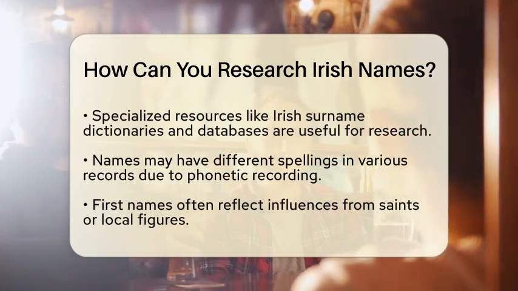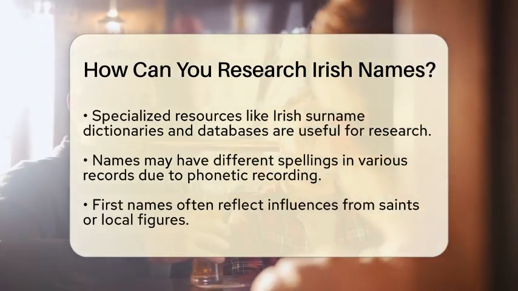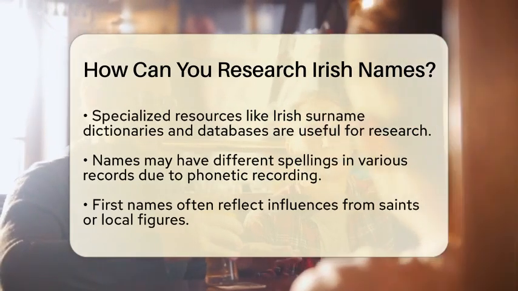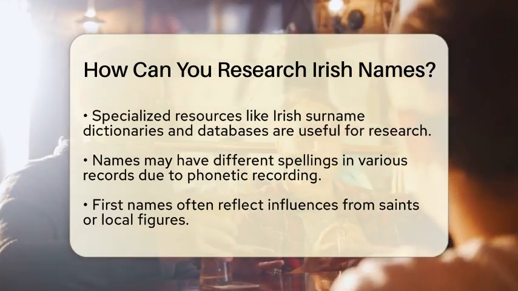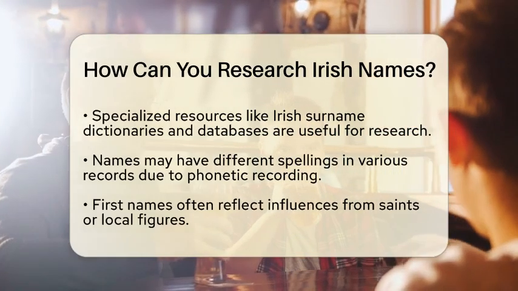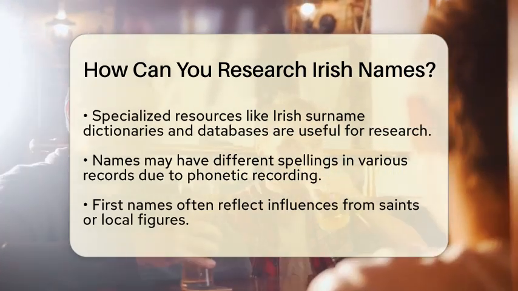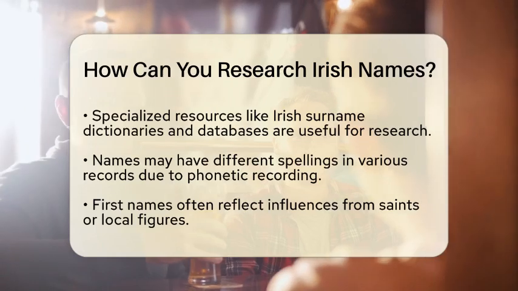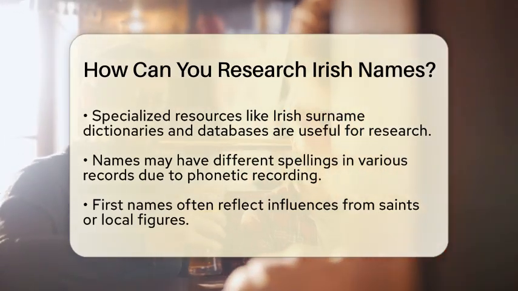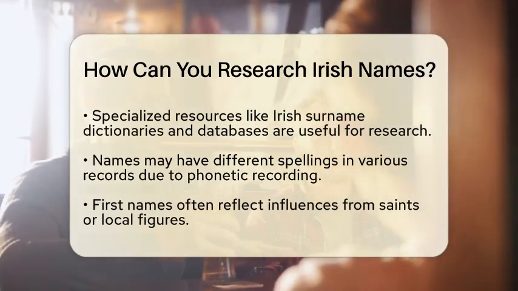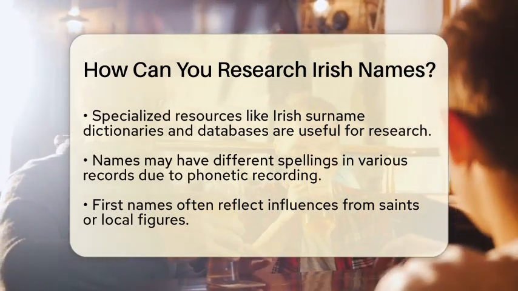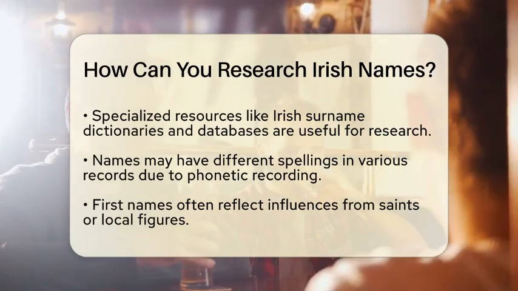Next, you will want to look into specialized resources that focus on Irish names. Irish surname dictionaries and databases can be incredibly helpful. These resources track the origins and meanings of names, as well as their historical spellings. Keep in mind that names were often recorded phonetically, which means you might find different spellings for the same name in various records. For example, the surname Moody may appear as Moody or Muddy in different documents.